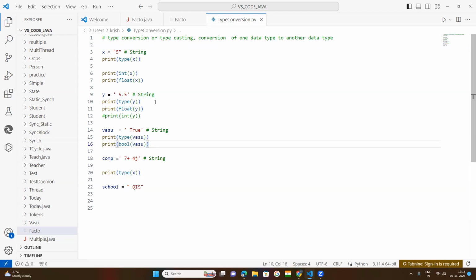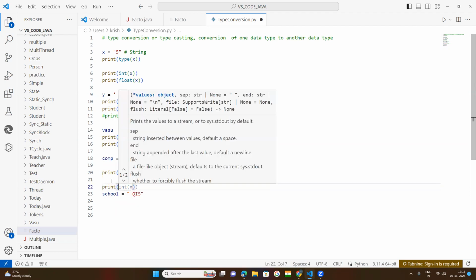Now next, you come down. This is 7 plus 4j. It is a complex value, but kept in single quotation marks, so it is a string now. Either single quotation or double quotation, it will be considered as the string data type. If you want to convert this, now here, print bracket.